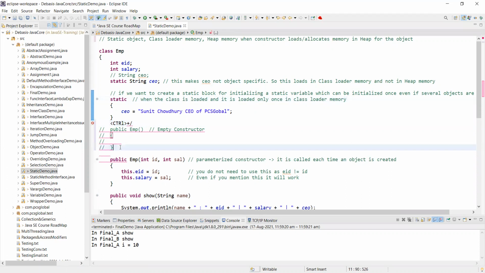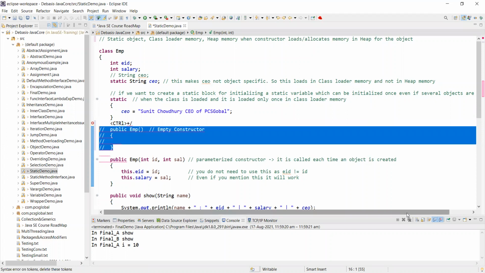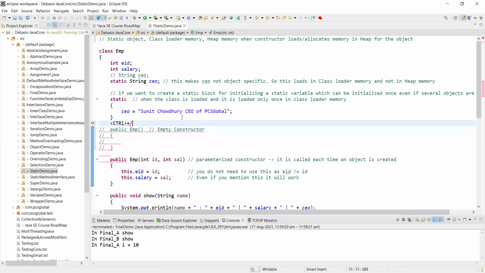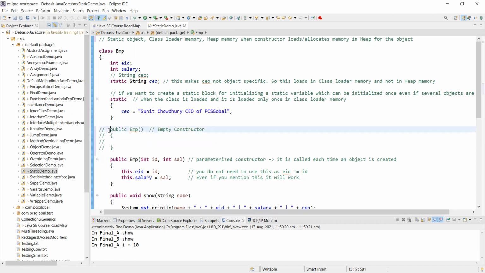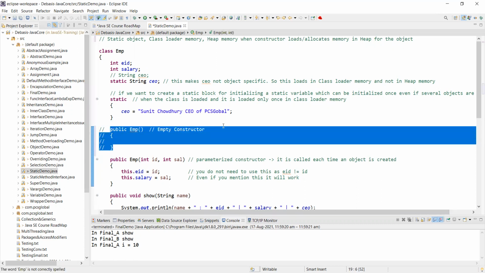Whenever you hold this entire block and press Control slash, it will be uncommented. If you want to comment it, Control and slash again. Two slashes will come, which is a comment in Java. Comment means you have written this, but you don't want the compiler to execute these lines of code.